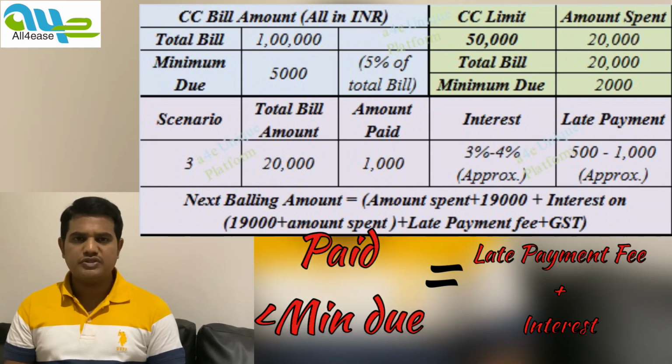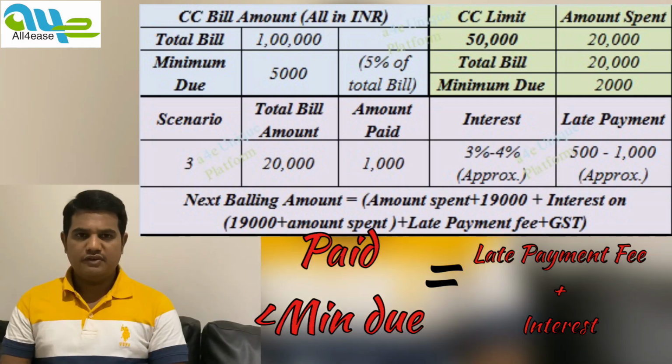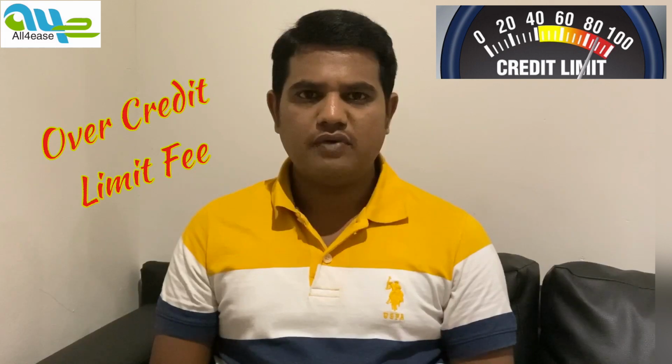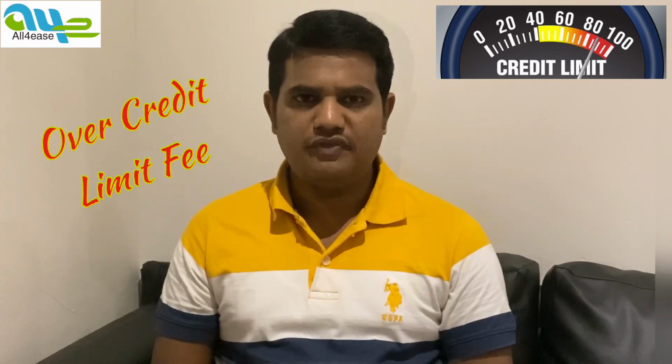If even the minimum due is not paid within the due date, there will be additional charges apart from interest as well. That is, there will be a late payment fee. On 30th of April, your bill consists of whatever amount was spent from 1st April till 30th April, the balance amount of 90,000 rupees from the previous month's bill, interest on the total amount, plus 19,000 rupees. In addition to this, there is a late payment fee which is charged because you have not even paid the minimum amount due.